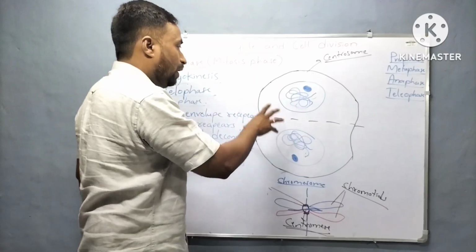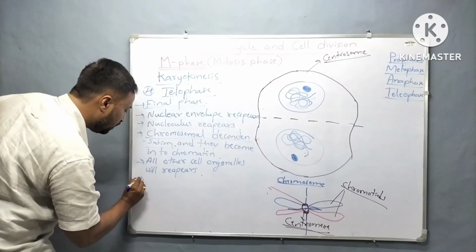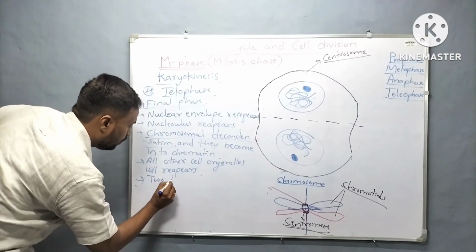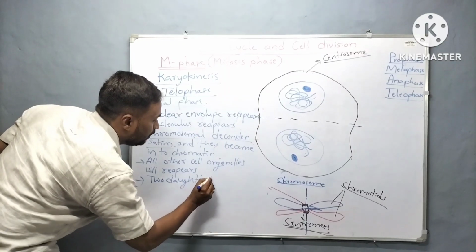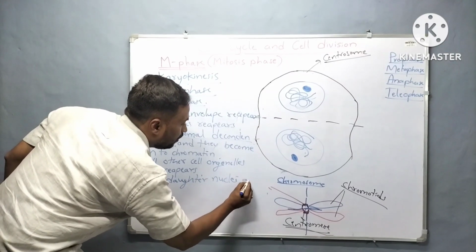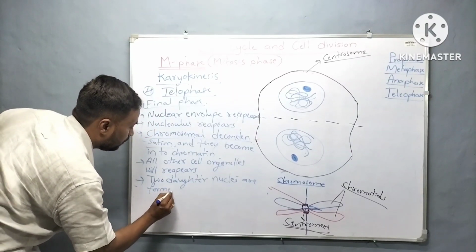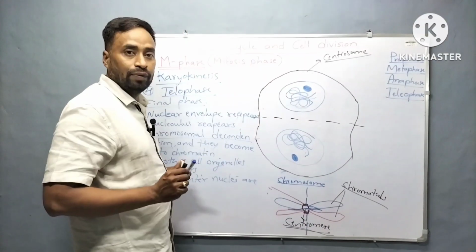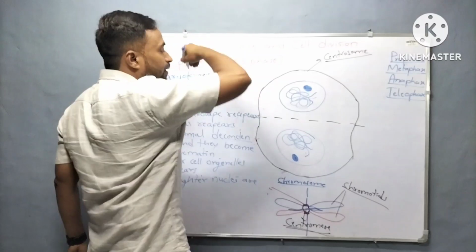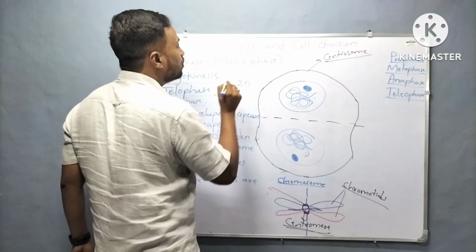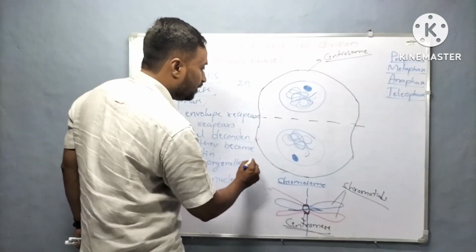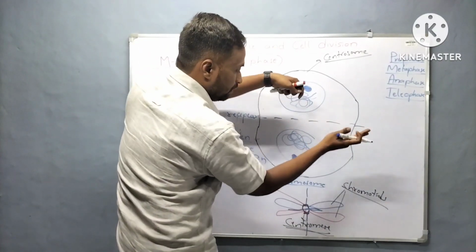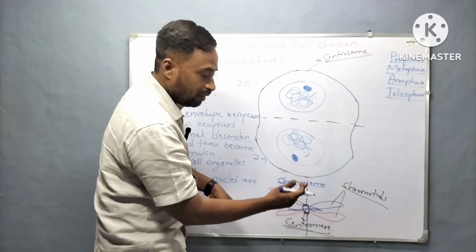At the end of telophase, two daughter nuclei are formed. One more important point: what is the ploidy right now? In the parent cell there were how many chromosomes? 2n. Here also, at the end of telophase, the chromosome number remains the same.